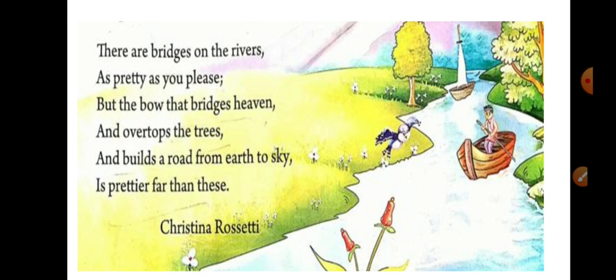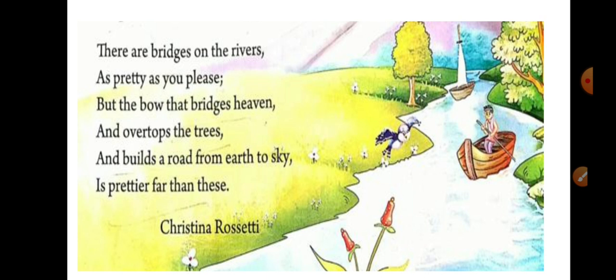Now there are so many types of bridges. You must have seen large bridges, then small bridges, then wooden bridges, then cement bridges, then iron bridges. They are also beautiful. Even railway bridges you must have seen. They are also beautiful to watch, right? But the bow that bridges heaven. Now, do you know why a rainbow is known as a rainbow? Because it looks like a bow in the sky. Okay? You must have seen bows, right? So it looks like a beautiful, colorful bow in the sky. That is why it is known as a rainbow.